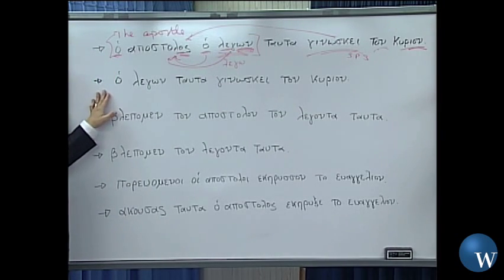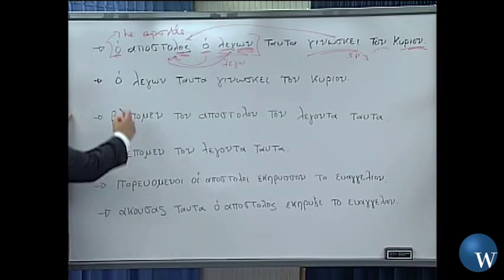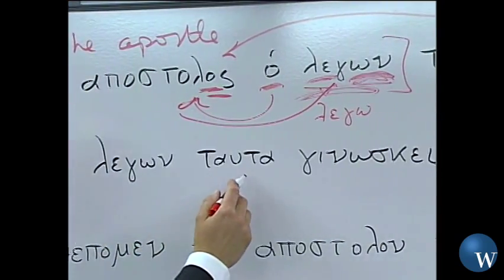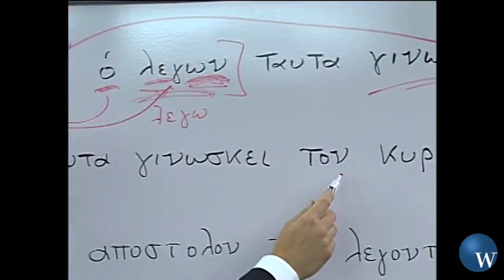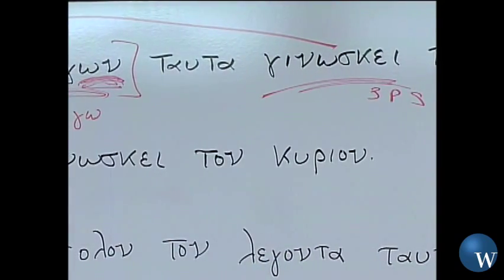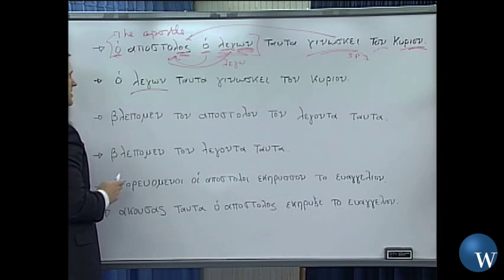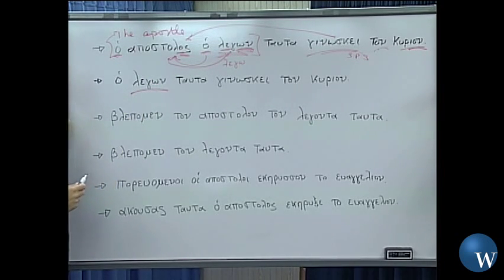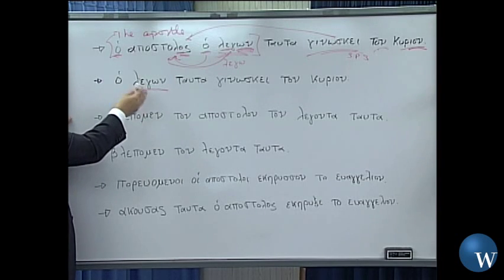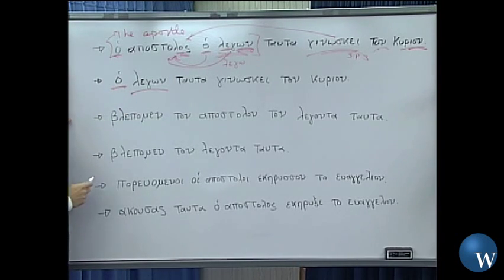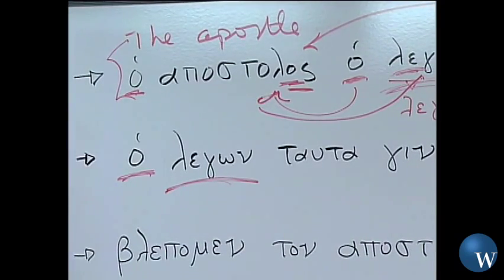All right, we go down here to this next sentence. We have ha legon tauta gnoske ton kurion. Okay, now as I look here, I see, again, just like in the previous sentence, legon is my participle, and it's preceded here by this nominative case article. All right, so I have a nominative, masculine, present active participle.